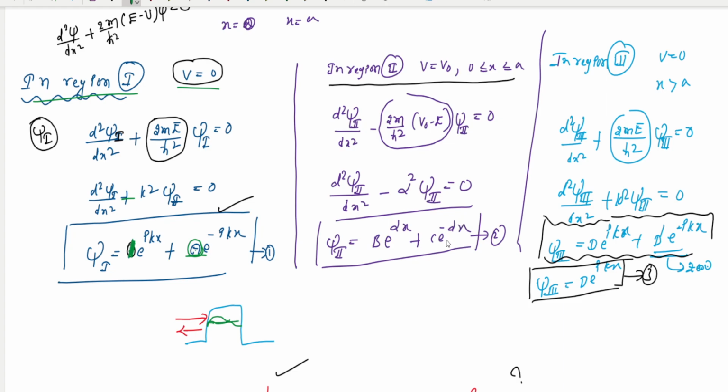After that, it will transmit into the third region, then it will decrease going on like this, right? That is the e power d, the transmission coefficient d e power I kx. In region 3, there is no reflection, which is why I'm going to neglect this.